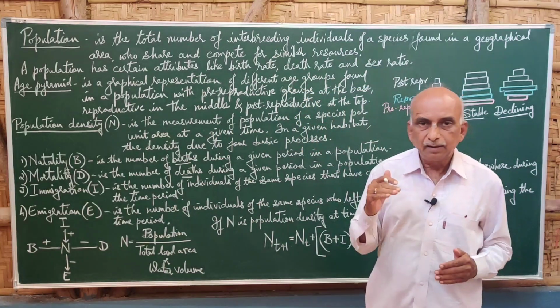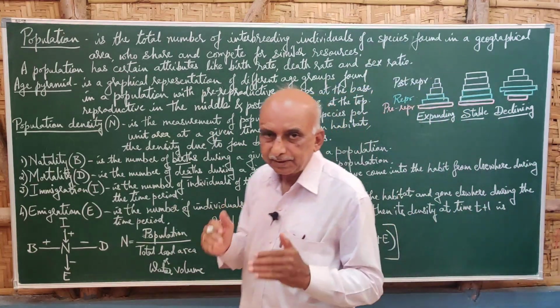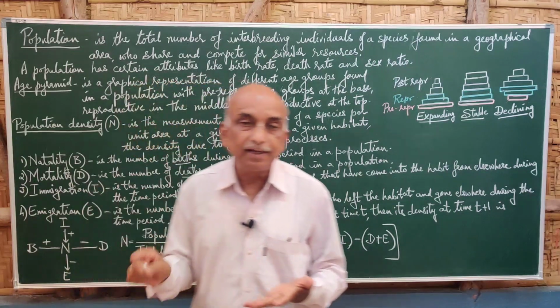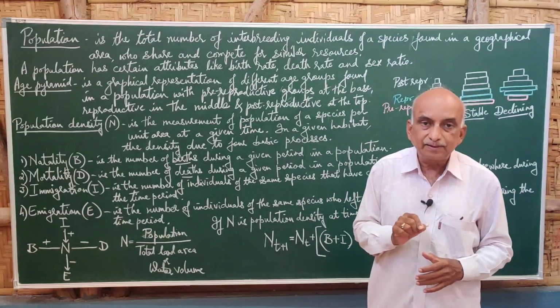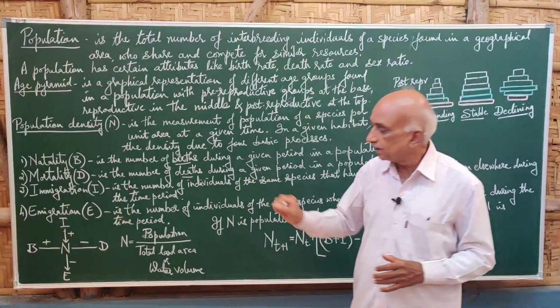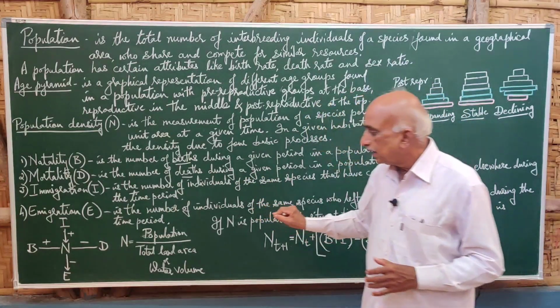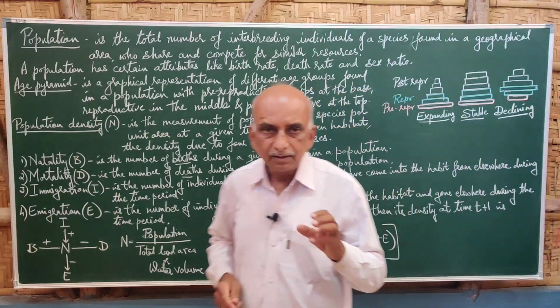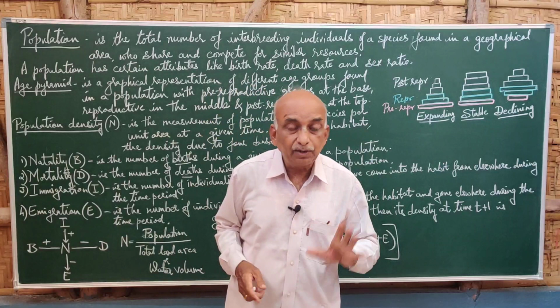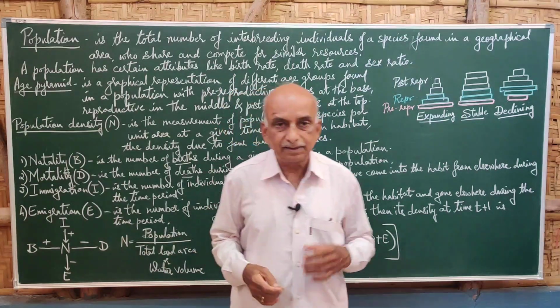All these are for short questions. Define population, define age pyramid, define population density, what is natality, what is mortality, what is immigration, what is emigration, and write the equation of population density. So all these are the brief short aspects of population density. Thank you.